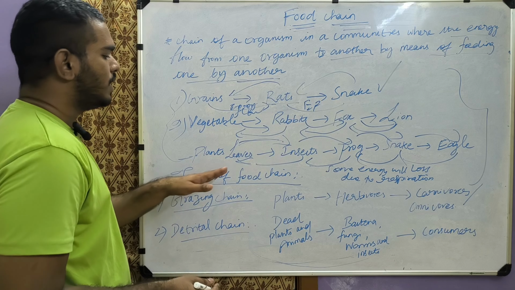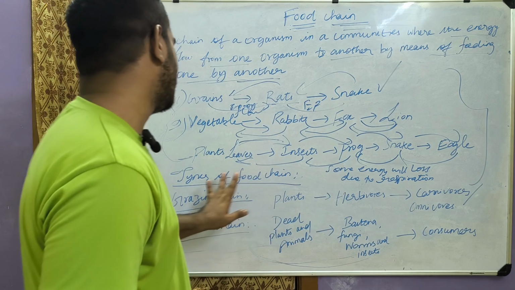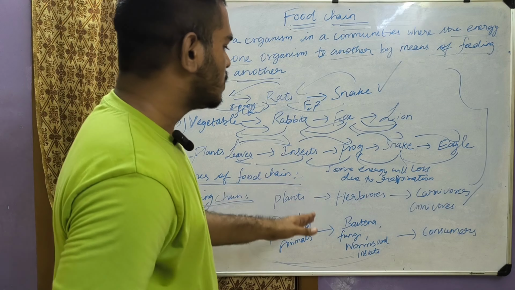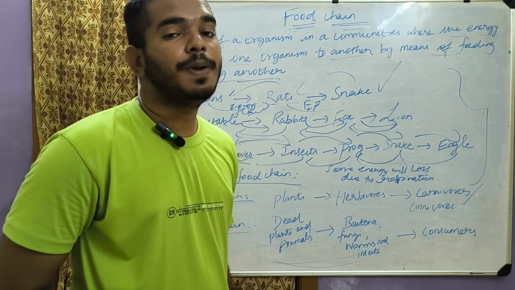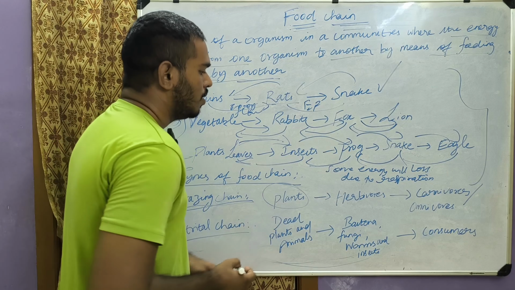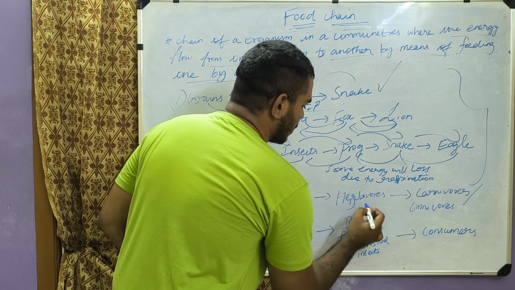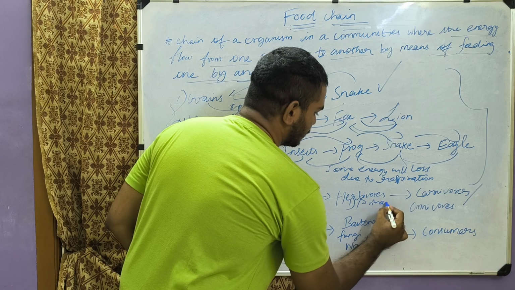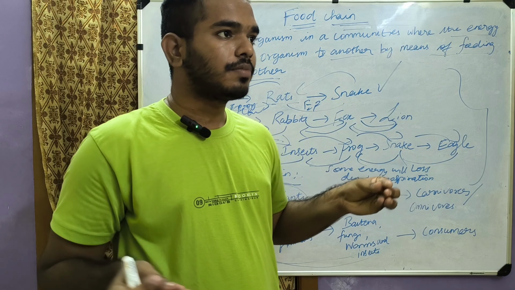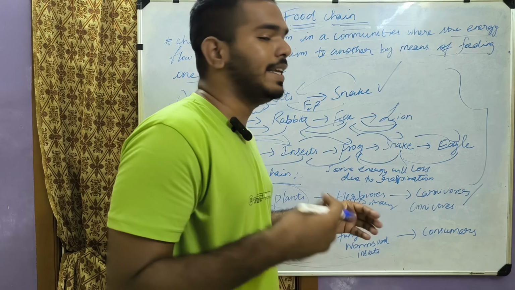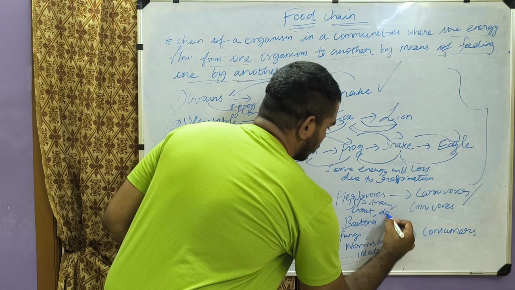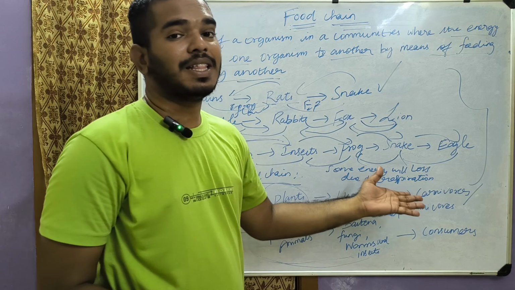So food chains consist of two major classifications. The first one is the grazing chain. Here the energy flow will be due to grazing. Herbivores are nothing but primary consumers, for example goat, deer, and some other animals.